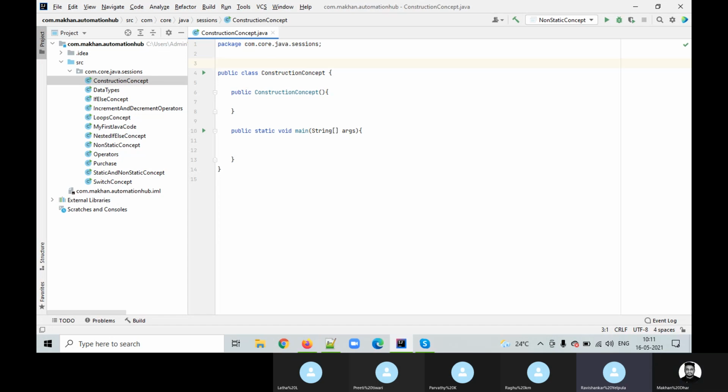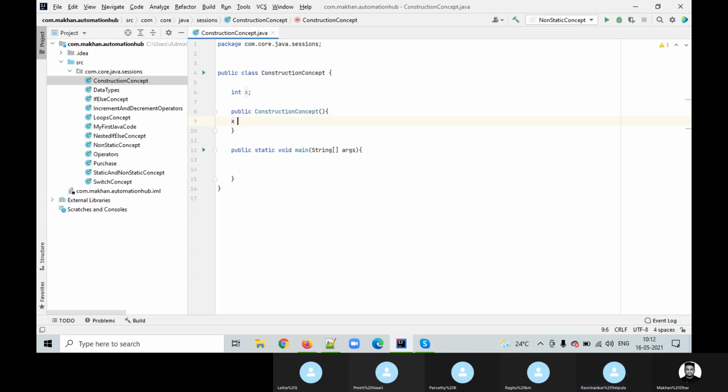Then here under the class, declare a global variable, int x. Don't assign anything, just int x. Now inside the constructor, x equals 5, any value.